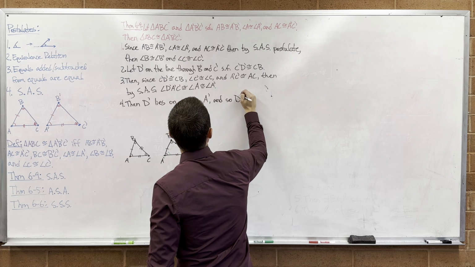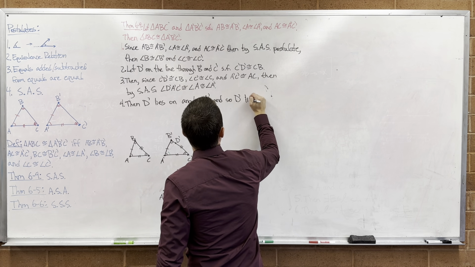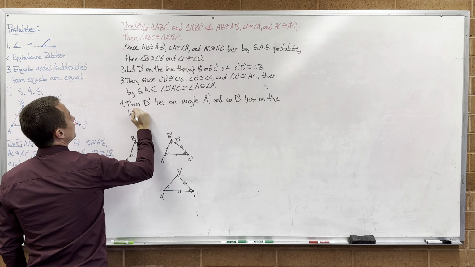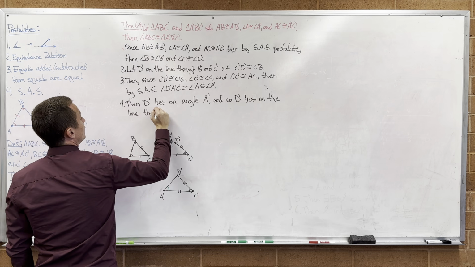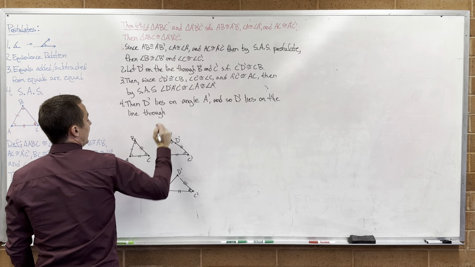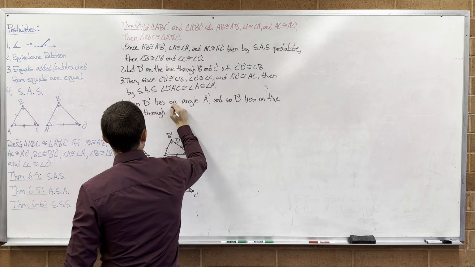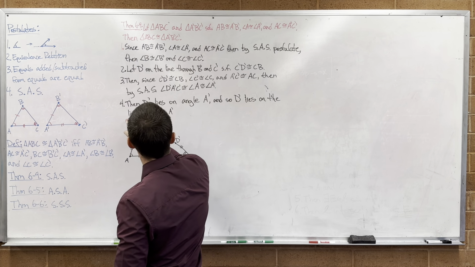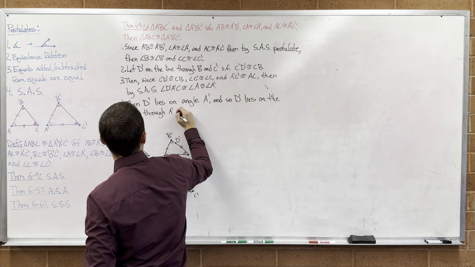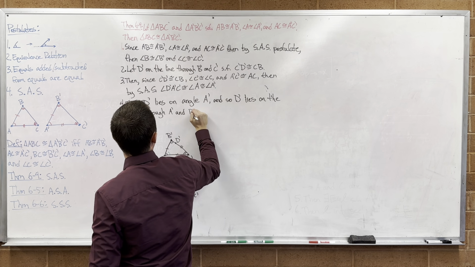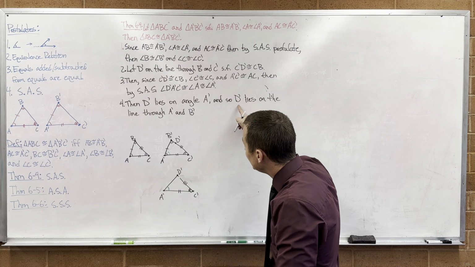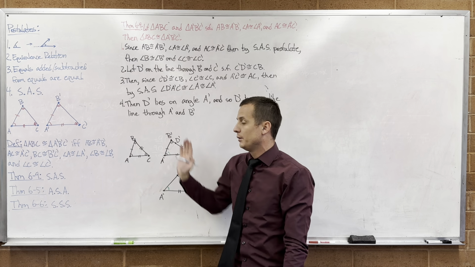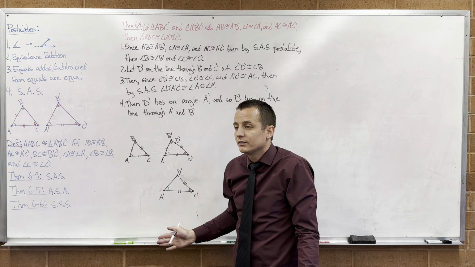And so D prime lies on the line through A prime, B prime. Remember A prime, B prime is a segment. So then D prime lies on the line through A prime and B prime. And so D prime lies on the line through C prime and B prime. And D prime lies on the line through A prime and B prime. D prime lies on both those lines.